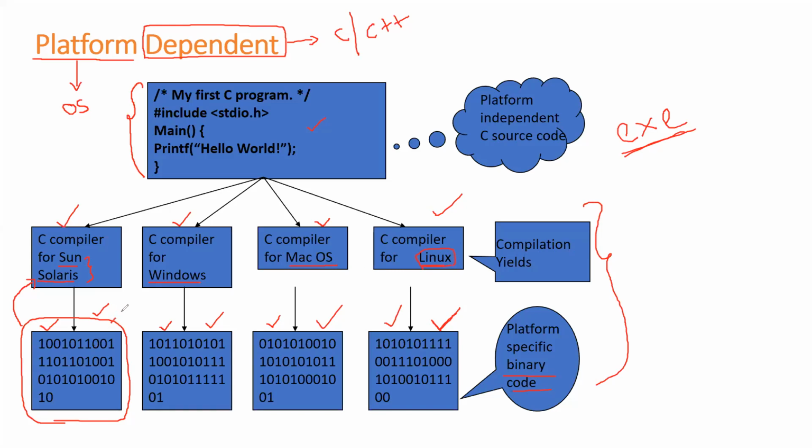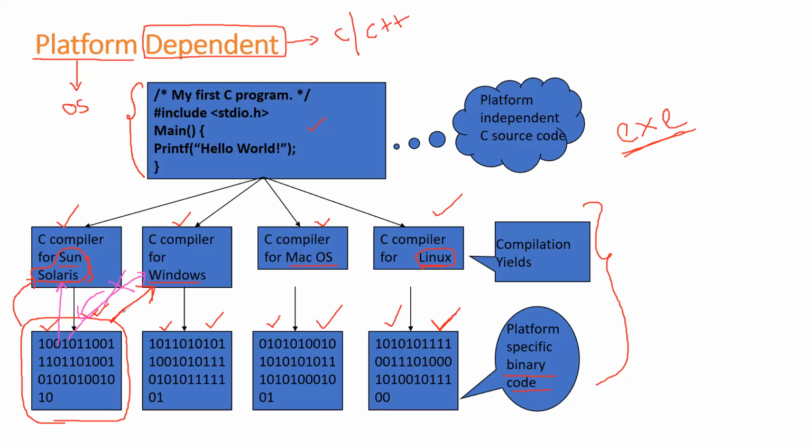Now this exe file, I can't run in the Windows operating system. This exe file which has been generated with respect to Sun Solaris, I can't run in Windows. Why can't I run it? Because this binary file, or this exe file, has been generated by considering the platform called Sun Solaris. In other words, this binary file can be understood only by Sun Solaris. This binary file cannot be understood by the Windows operating system.